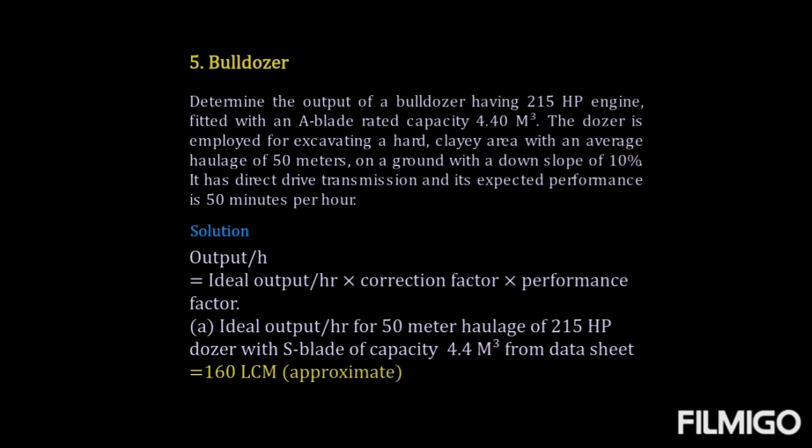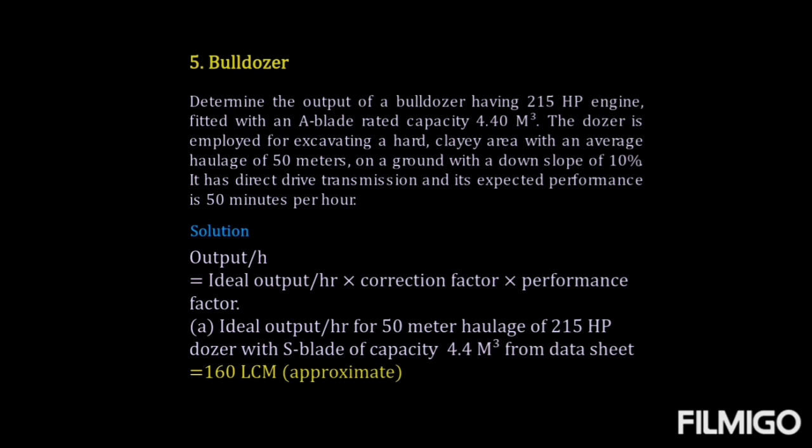So what is given to us is that we are supposed to determine the output of a bulldozer. The capacity of the engine is 215 HP. The A blade is provided and the capacity of the blade is 4.40 m³. The dozer is employed for excavating hard clay areas and the haulage is 50 meters. The downslope is 10% and the expected performance is 50 minutes per hour. So this is the sum of the data that is given.